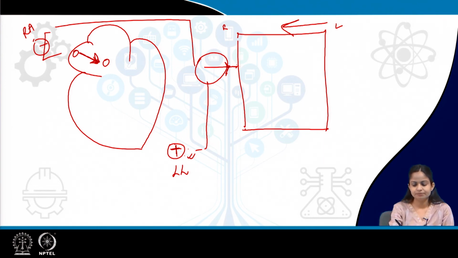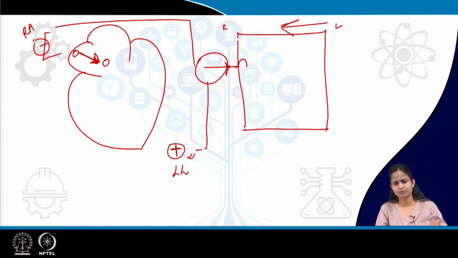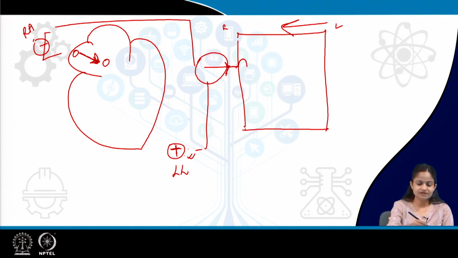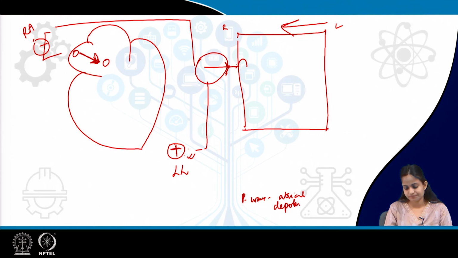That is why we get the P wave over here, and the P wave is slower in nature because of the conducting pathway, which is comparatively slow compared to the ventricular musculature pathway, the Purkinje fibers of ventricular depolarization. Now, this P wave denotes the atrial depolarization. So, we get the atrial depolarization, and this impulse has reached the AV node.